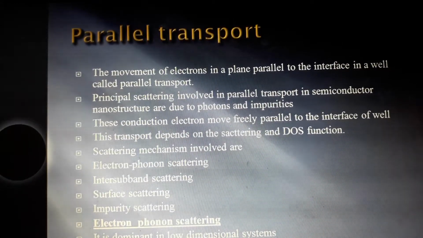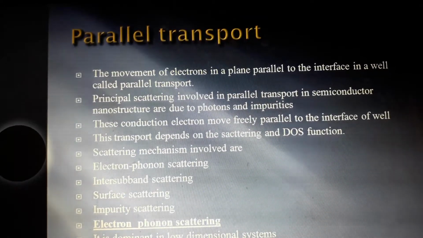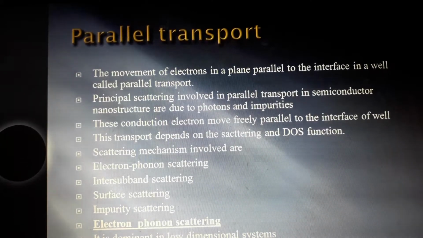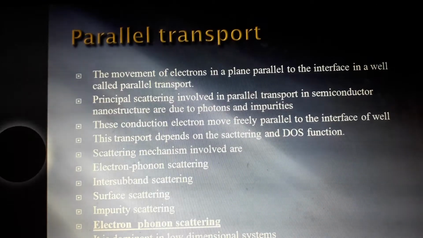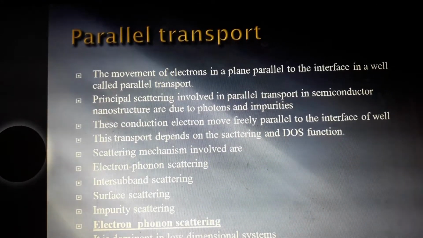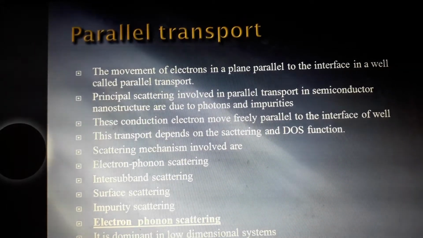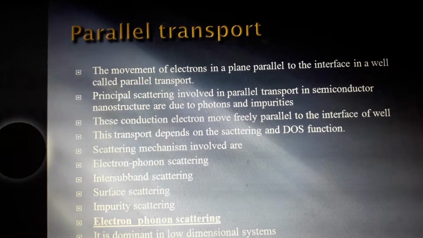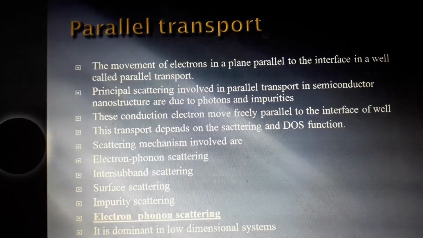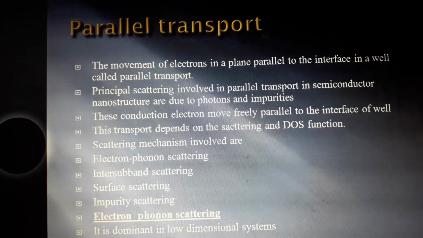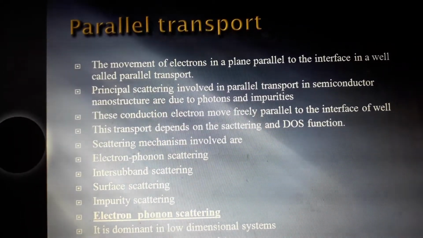in between. This is formed in this interface, and this interface region contains carriers, and these carriers move parallel to the plane of the interface well. Where the movement is parallel to the interface, it is called parallel transport, and the principal scattering mechanisms involved in this parallel transport are due to phonons and impurities.